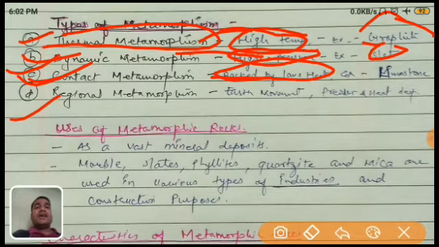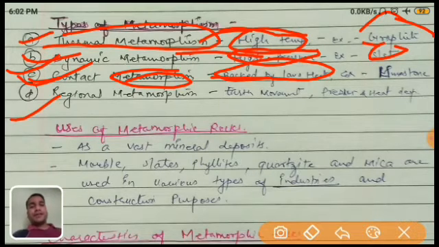If I'm talking about the contact metamorphic, it means baked by the lava heat. When the lava is inside and it affects the rocks which are very near to it, due to the great heat, they are converted into metamorphic. So this is called the contact. We can understand by the movement of the plate tectonics, which I already explained to you. This is by the volcanic activities. And the example is limestone.